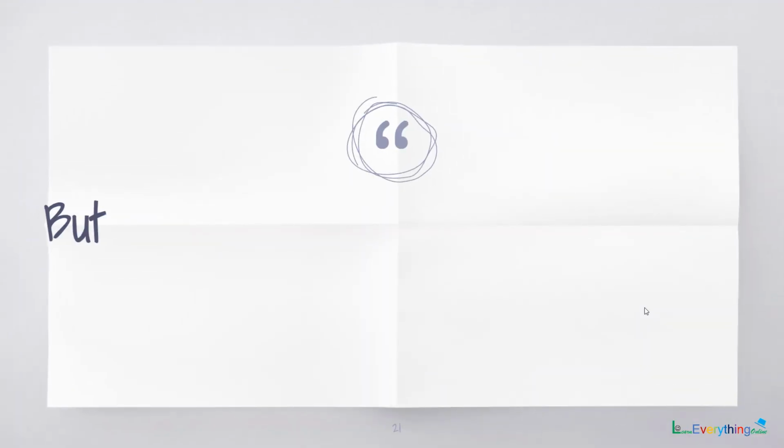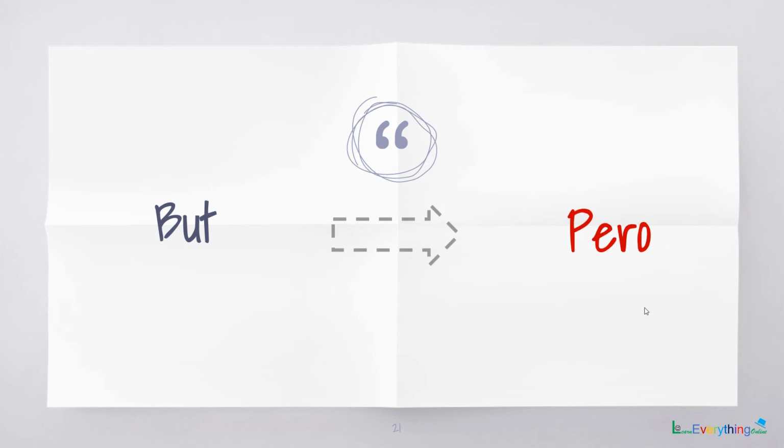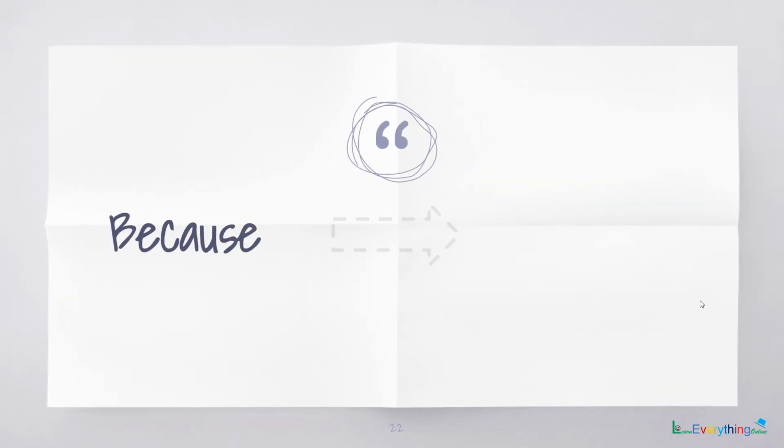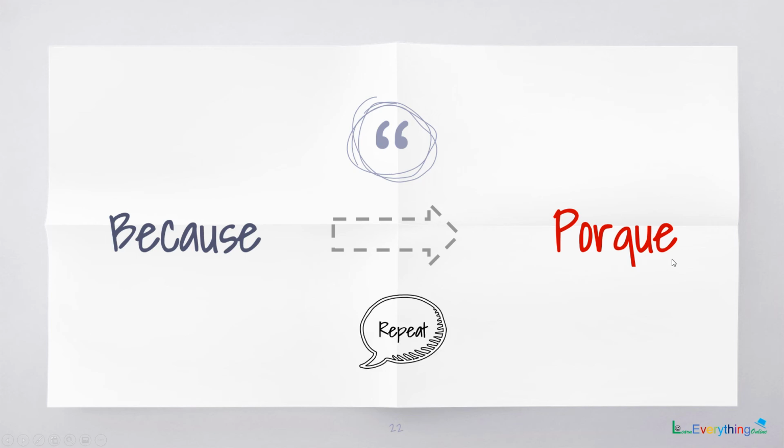Next conjunction is but. For that the word is pero. Remember, do not stress on the r. Do not say it as perro, because the meaning of perro is dog. Here but is pero, a soft pronunciation. The word for because is porque. The pronunciation for que is ke. So porque, because.